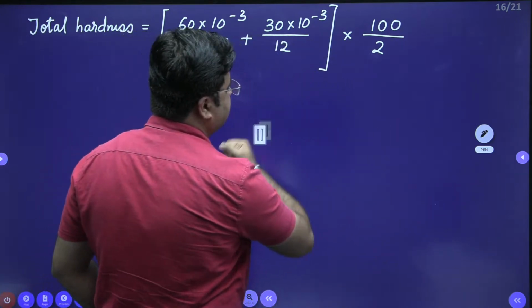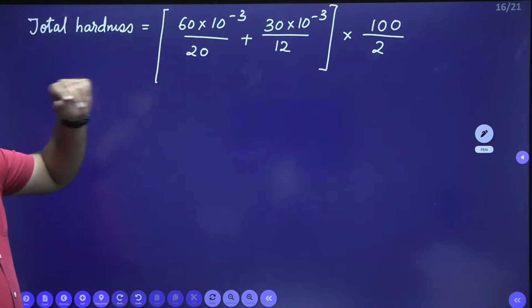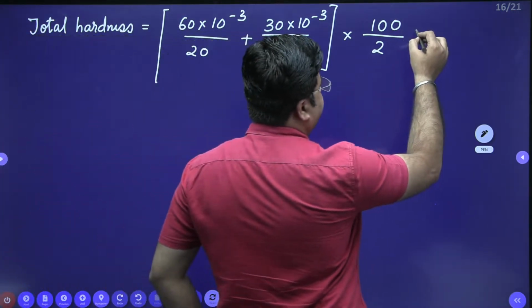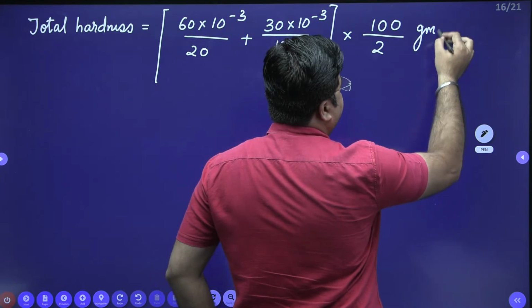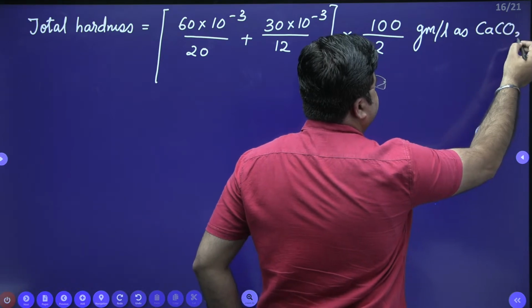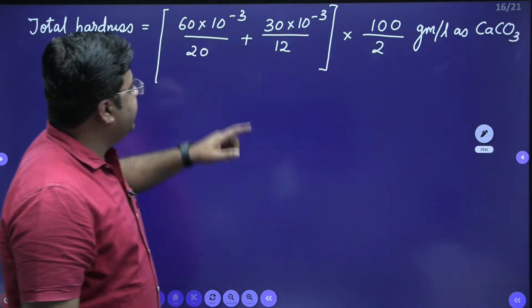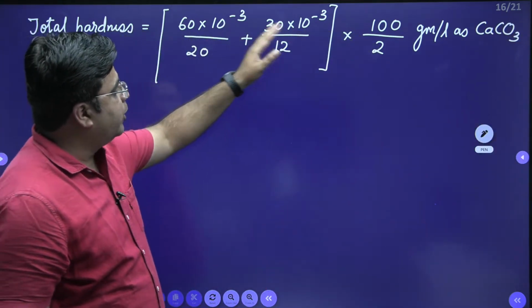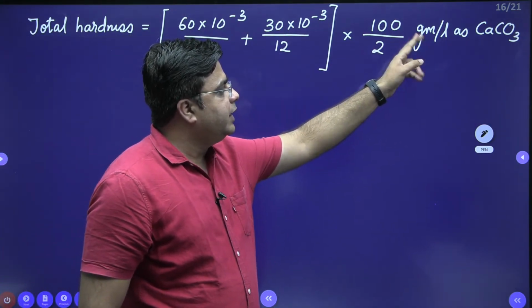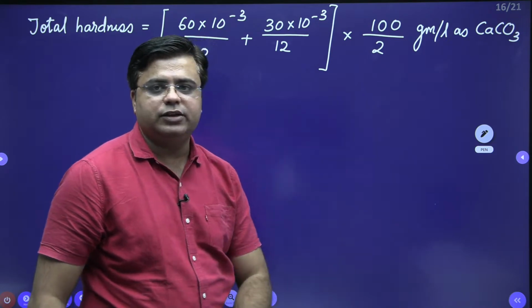Please calculate this and tell me. This will be the total hardness as CaCO3 in gram per liter. Again you can take this 10 raised to power minus 3 common and combine it with gram, so you will get milligram per liter as CaCO3.